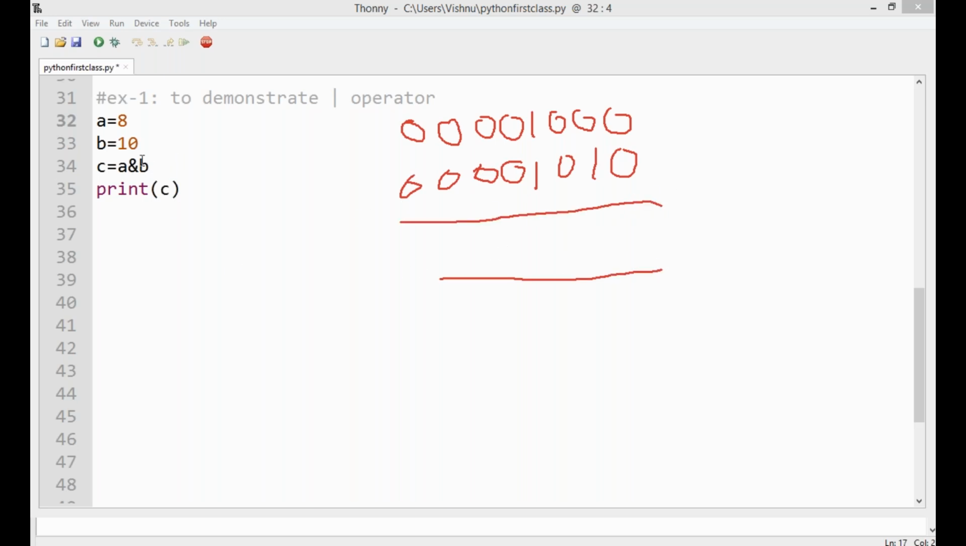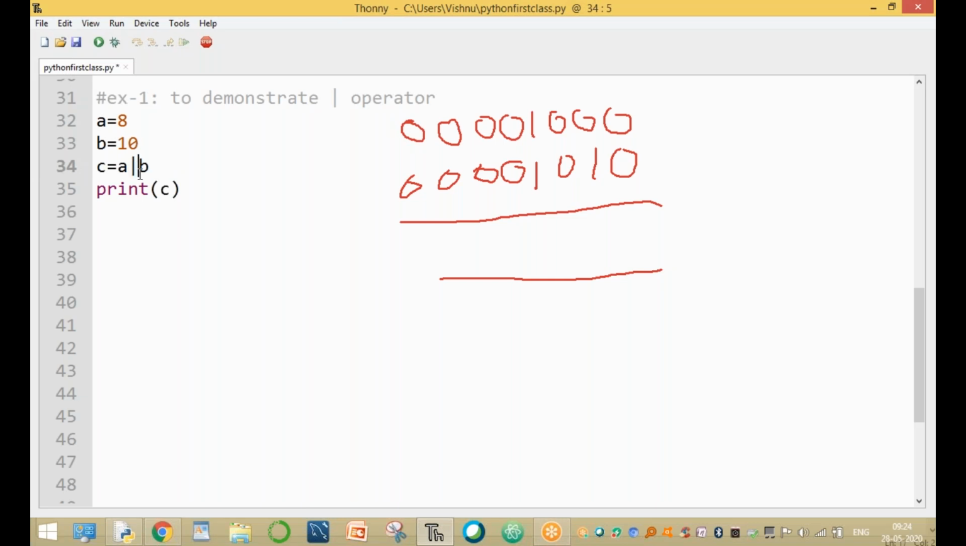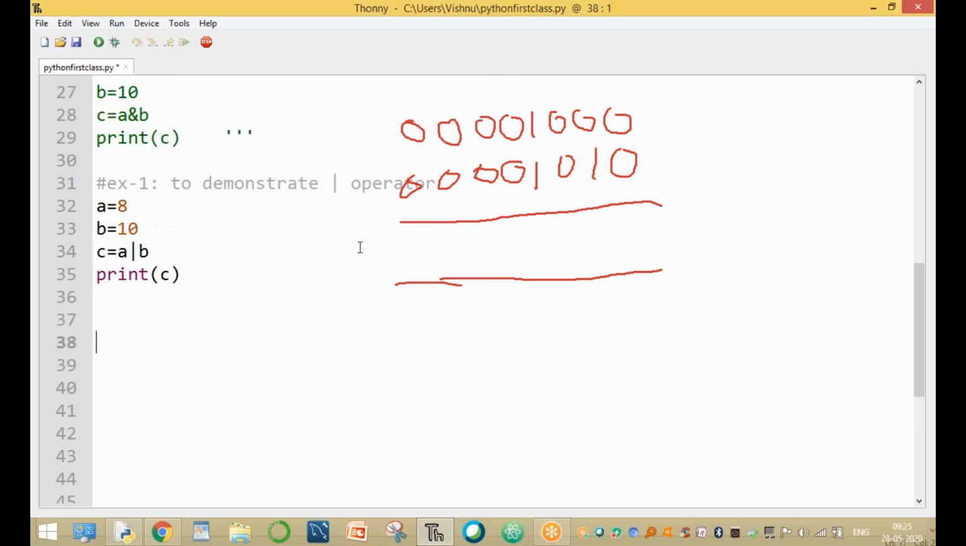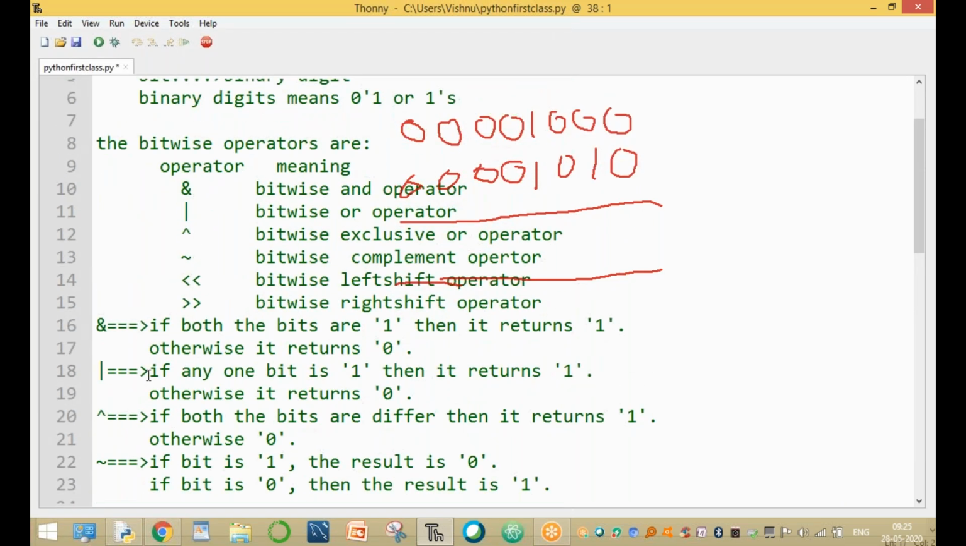Here we are using the bitwise OR operator. What is the meaning of the bitwise OR operator? If any one bit is 1, then it returns 1. Otherwise, the value is 0.